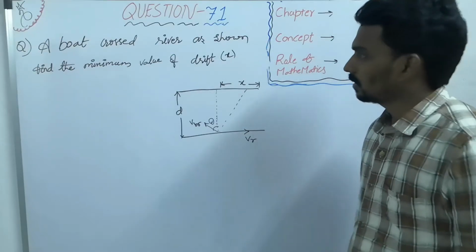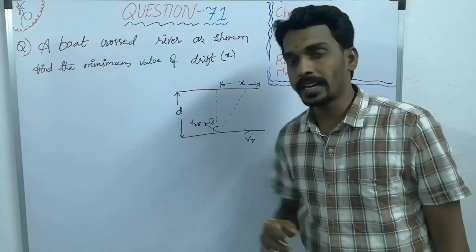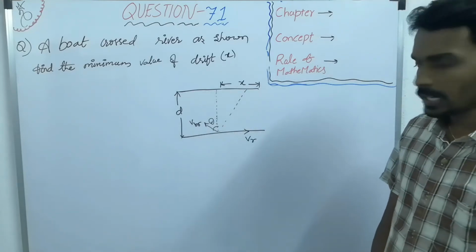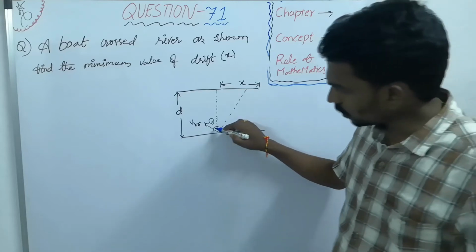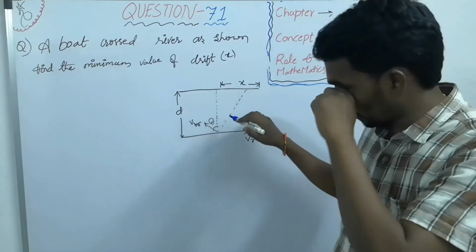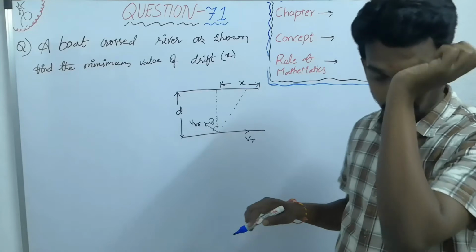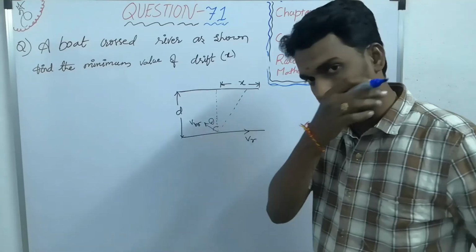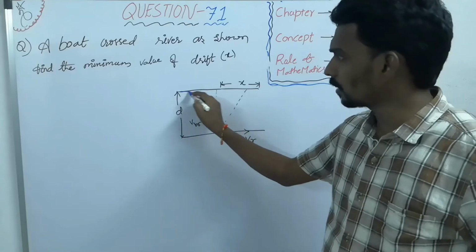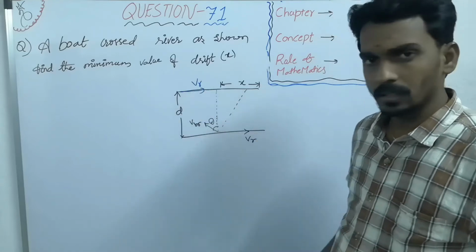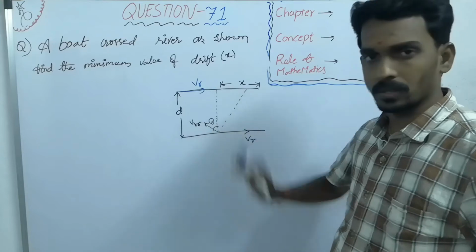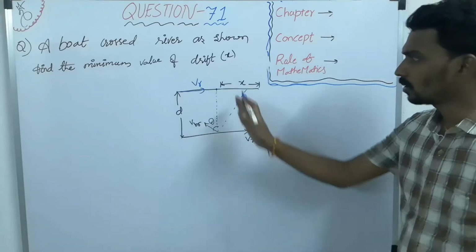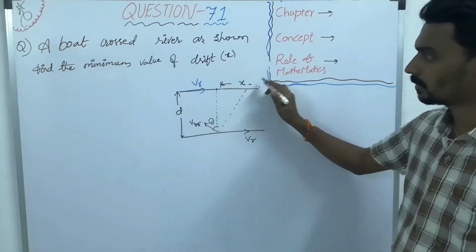Hi everyone, let us see one important and difficult question related to river boat. In case of river boat, when a boat starts its initial journey at an angle theta with vertical, VBR is the velocity of boat with respect to river. Then due to river velocity, there is some drift in the forward direction, it may not reach the opposite point. So there is some drift x.